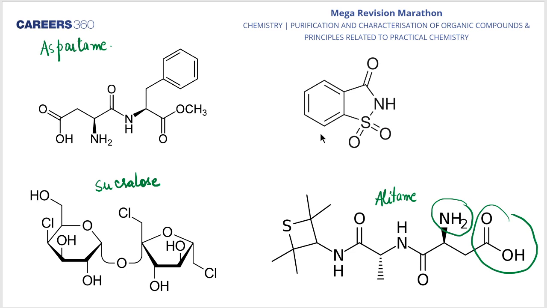Now they are saying B and D, this is my B. B and D give a positive test with sodium nitroprusside because both have sulfur atoms. If B and D give a positive test with sodium nitroprusside, it means they have sulfur atoms. So over here also we are seeing a sulfur atom and over here also. So B is saccharin. So A is aspartame, B is saccharin, C is sucralose, and D is alitame. Clear? Okay.